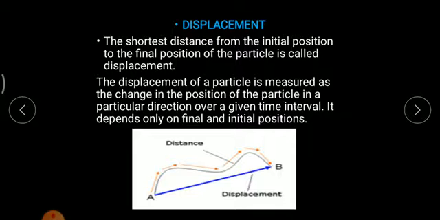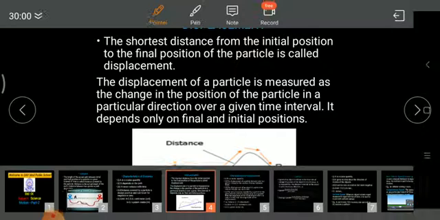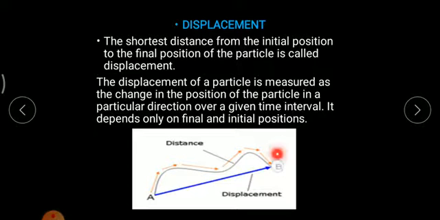So displacement always requires a direction. If the person had told that my house is at 2 kilometer from the railway station towards north, that information would be sufficient and the person would not have had to travel so much distance. So displacement is always direction dependent. As you can also see in this example, the shortest distance from A to point B is direction dependent. Here direction is given. The shortest distance would be initial point to final point. So here the direction would be in this direction.